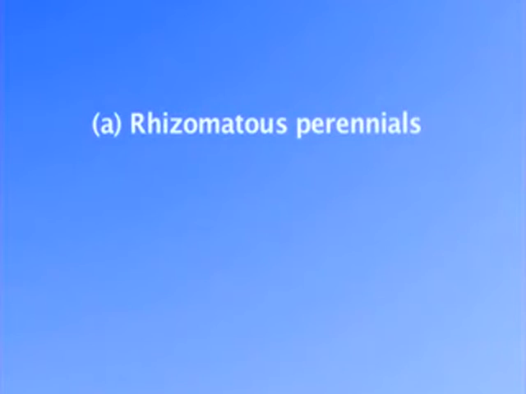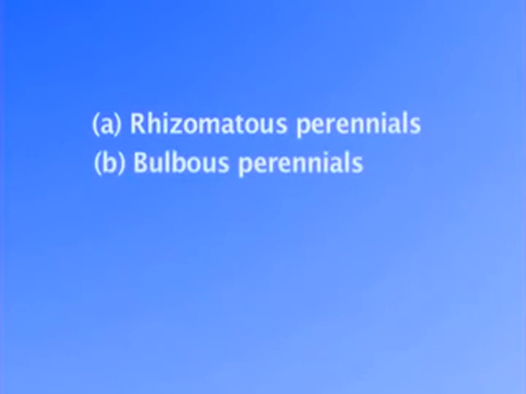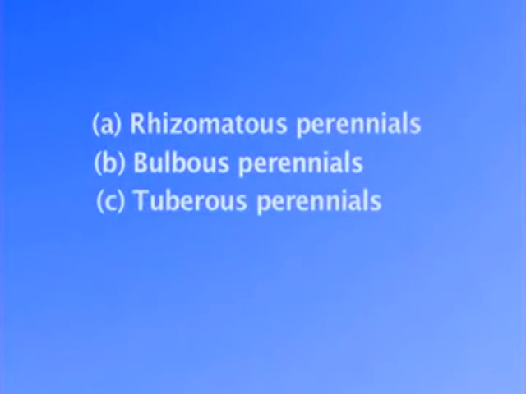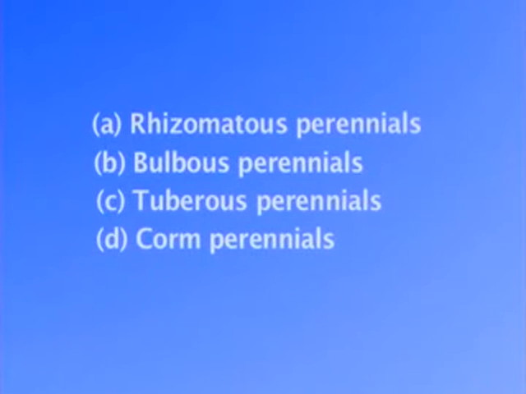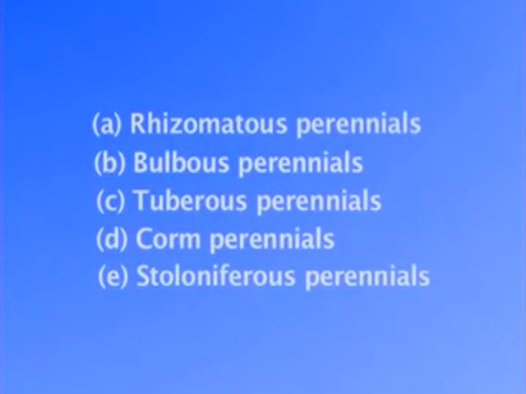Based on the nature of underground perennating structures, the herbaceous perennials are of many types like Rhizomatous Perennials, Bulbous Perennials, Tuberous Perennials, Corm Perennials and Stoloniferous Perennials.